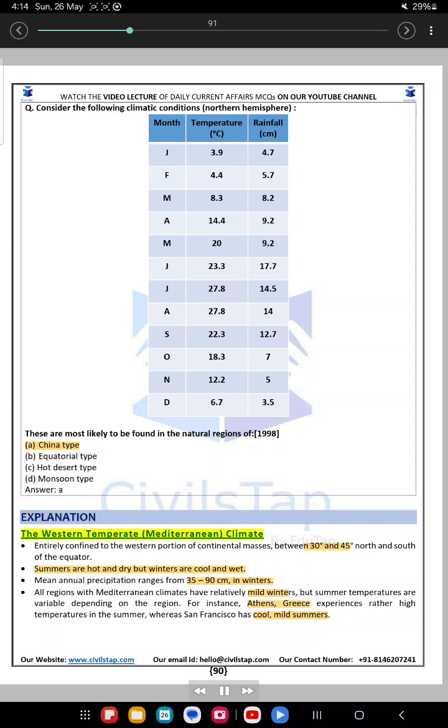Explanation. The western temperate Mediterranean climate is entirely confined to the western portion of continental masses, between 30 degrees and 45 degrees north and south of the equator. Summers are hot and dry, but winters are cool and wet. Mean annual precipitation ranges from 35 to 90 cm in winters. All regions with Mediterranean climates have relatively mild winters, but summer temperatures vary depending on the region. For instance, Athens, Greece experiences rather high temperatures in the summer, whereas San Francisco has cool, mild summers.